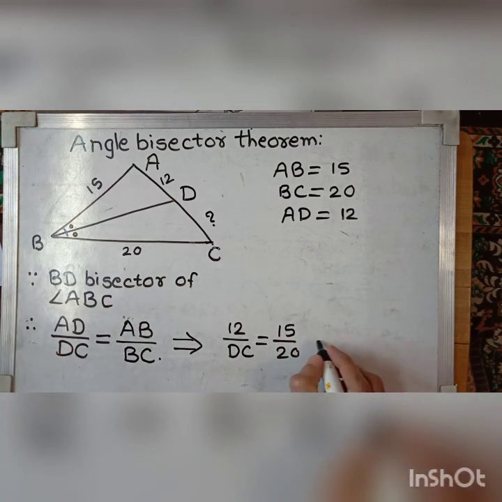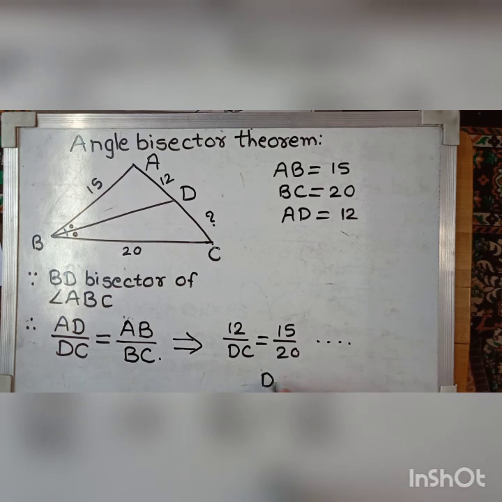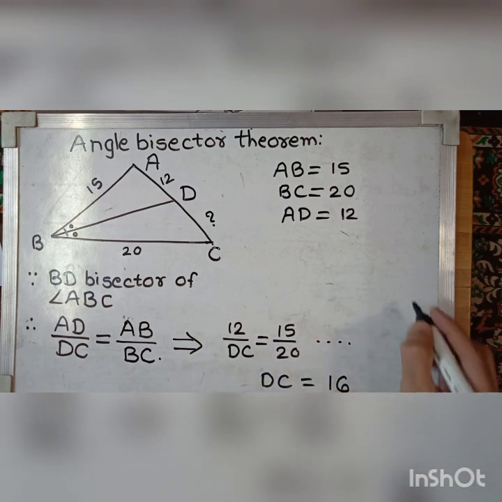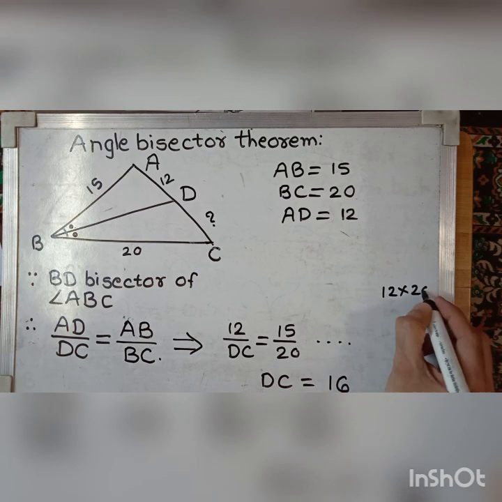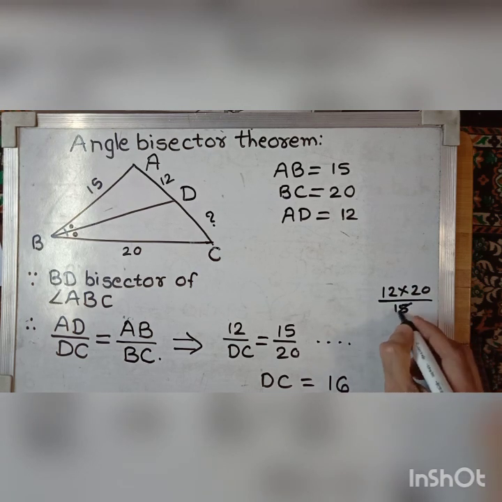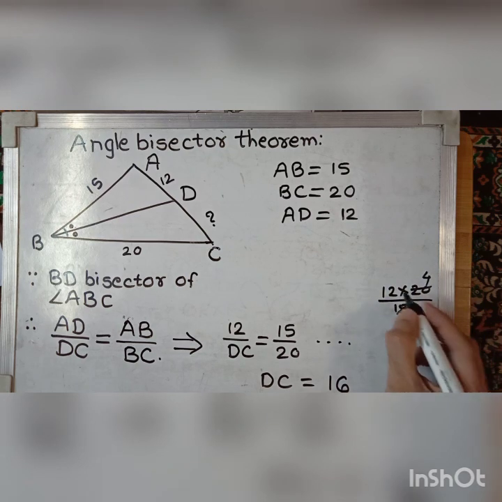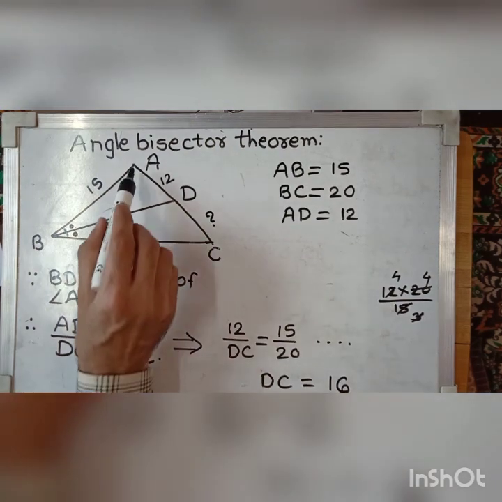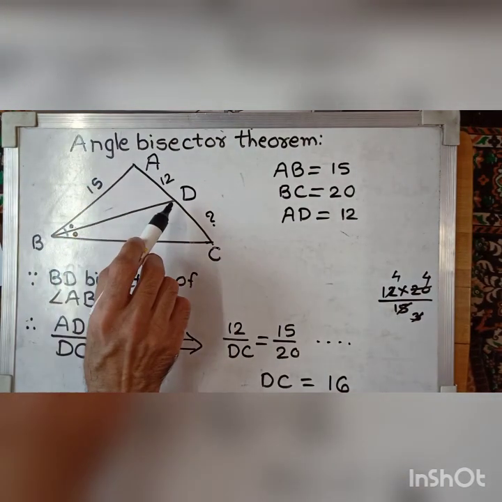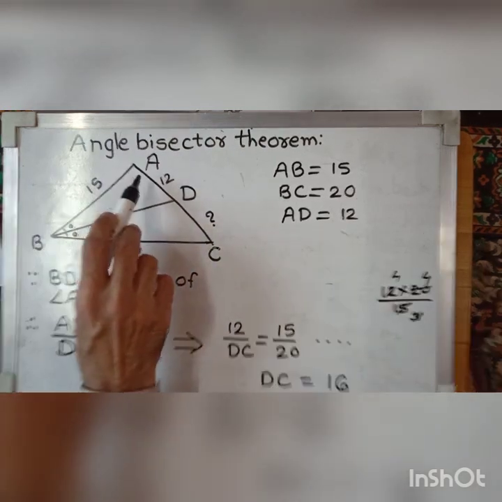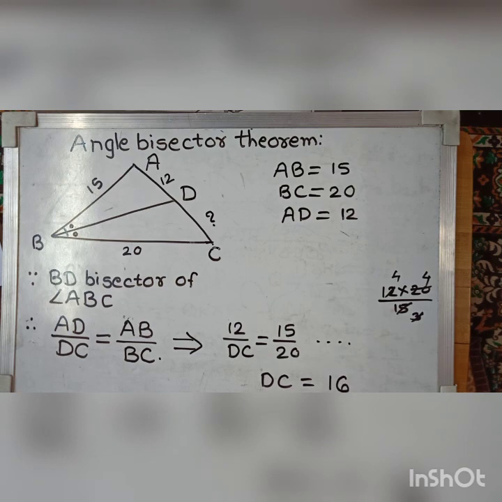If we solve this, we get DC equal to 12 into 20 upon 15, so we get 4 into 4, 16. DC equal to 16. And suppose we want the third side AC, then AC is AD plus DC, 12 plus 16. You get AC equal to 28. This is based on the angle bisector theorem.